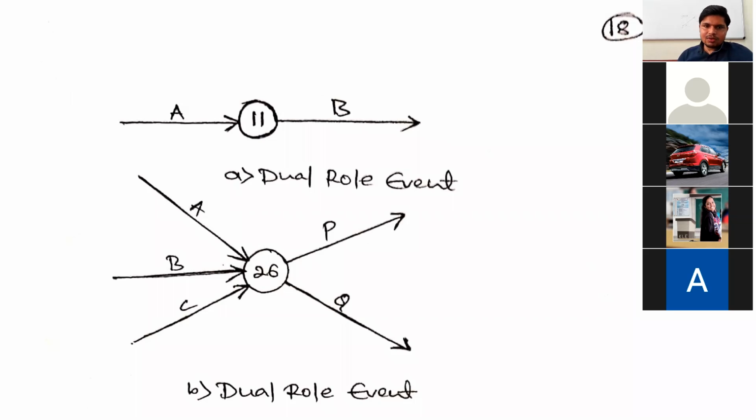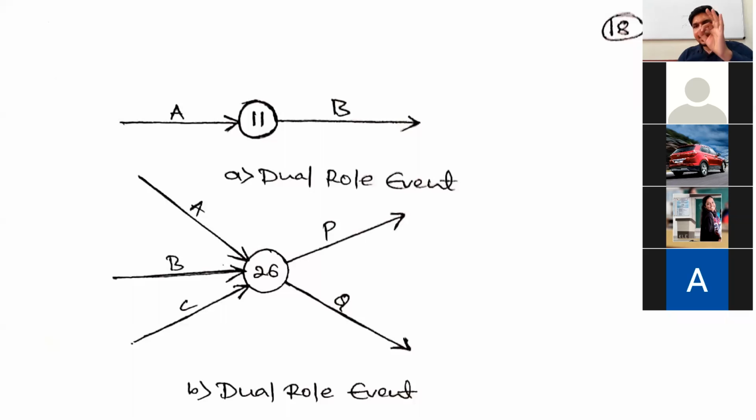So this 26th event is acting as tail event for the activities P and Q, and head event for the activities A, B, C. Hence this 26th event is the dual role event.